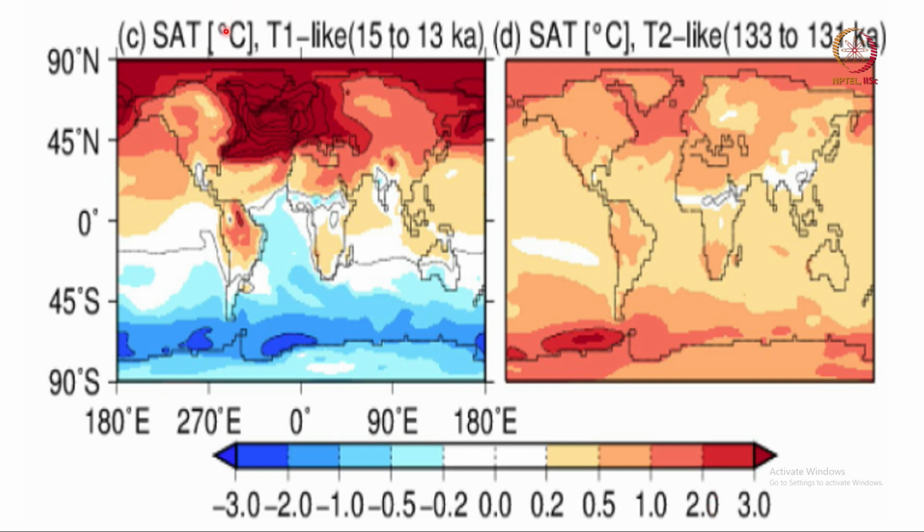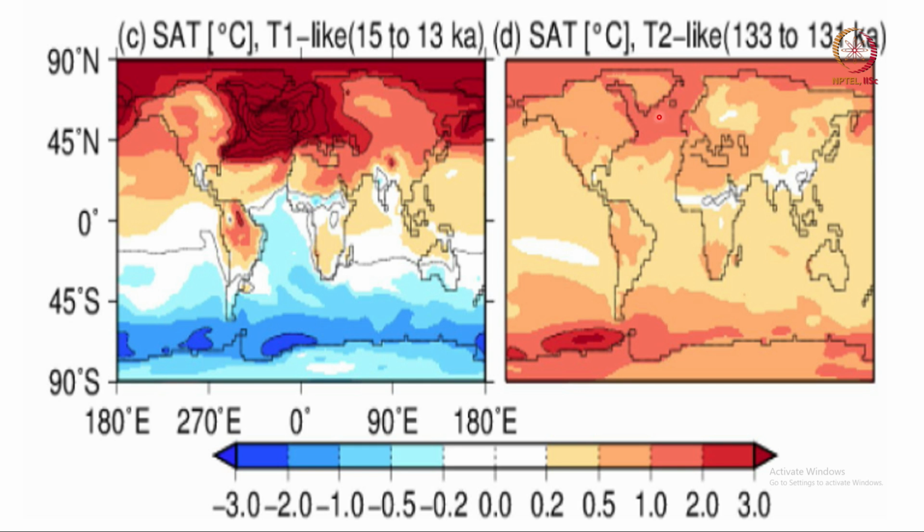And you see clearly the warming was much more during this event, okay, a warming event, which we call Bølling-Allerød, and the warming was around 2 to 3 degrees in Greenland, while 133,000 years ago, when that occurred, the warming was around 1.5 degrees. So, there is a big difference between these two.